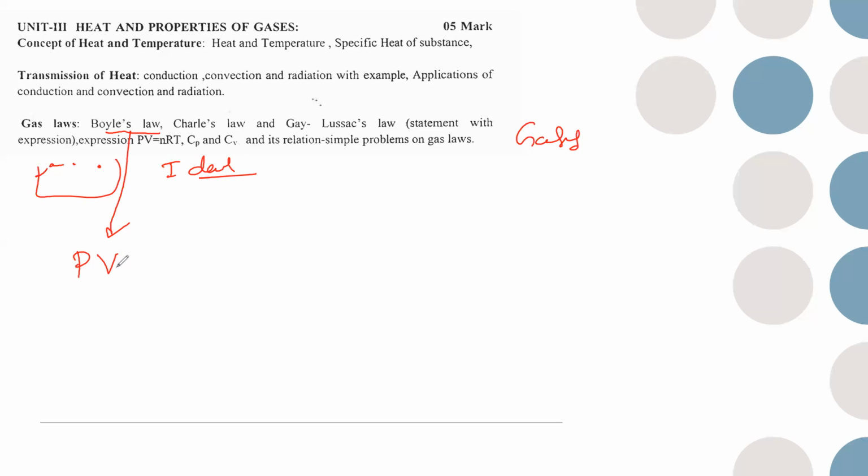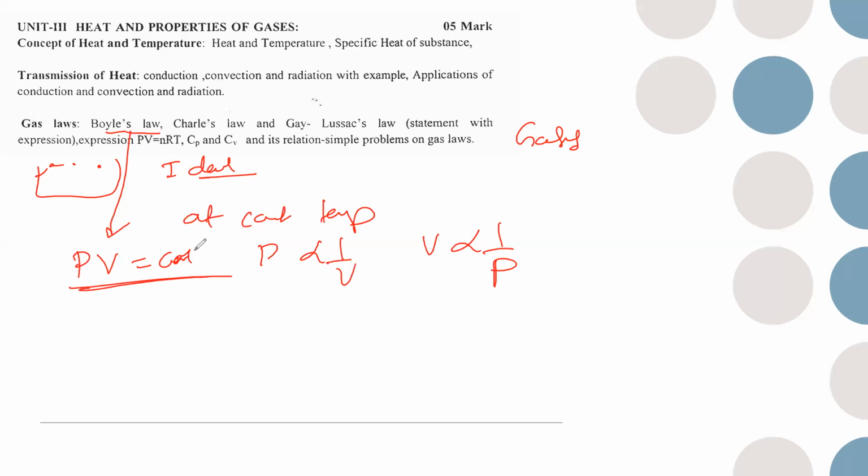Boyle's law says that pressure times volume is equal to a constant, at constant temperature. At constant temperature, pressure is inversely proportional to volume, or volume is inversely proportional to pressure, or PV is equal to some constant. This is your Boyle's law. In this, P1 V1 is equal to P2 V2.